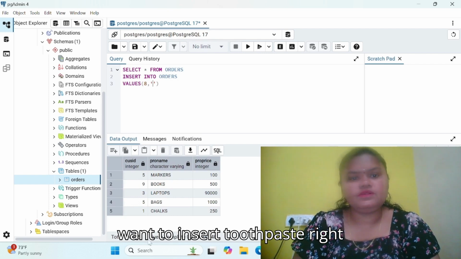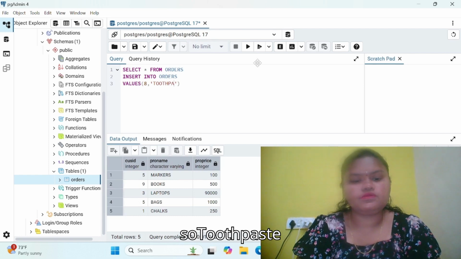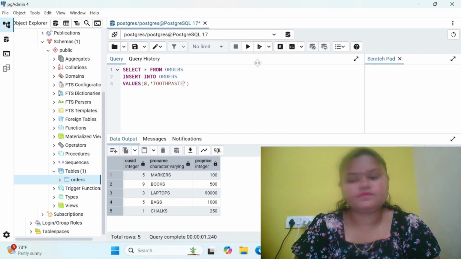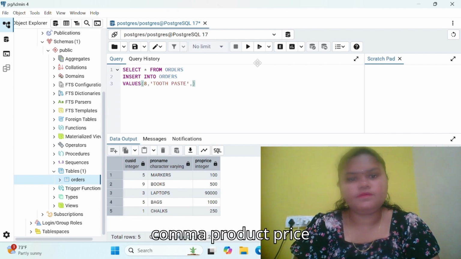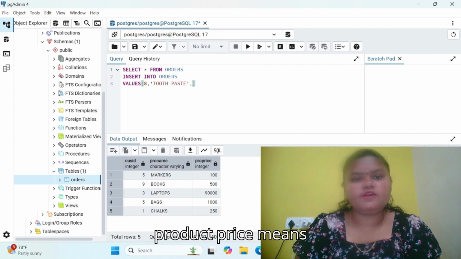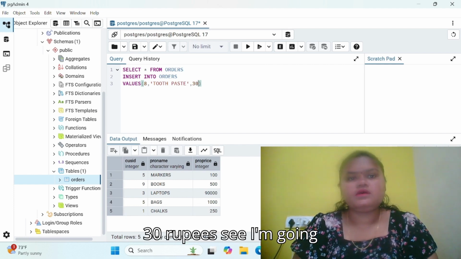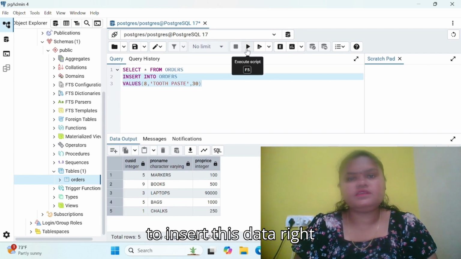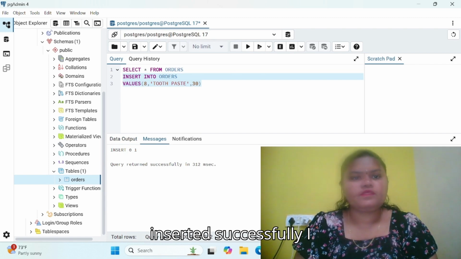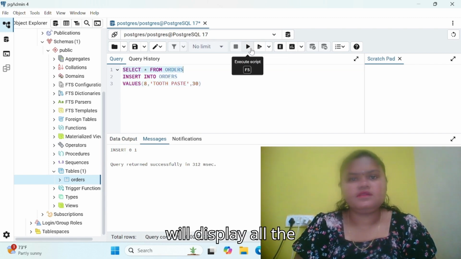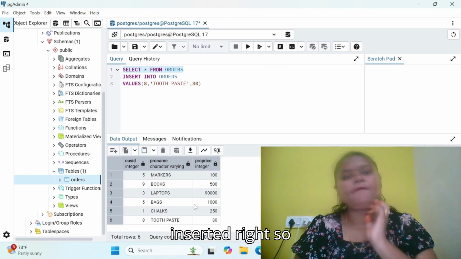Now I want to insert toothpaste, comma, product price. The product price is 30 rupees. I'm going to insert this data. Inserted successfully. I will display all the data. See here, toothpaste has been inserted.